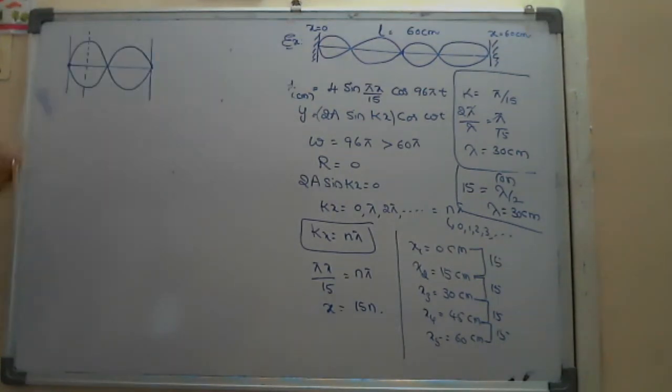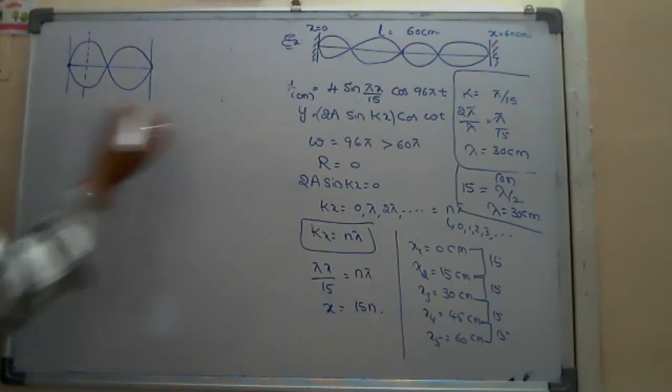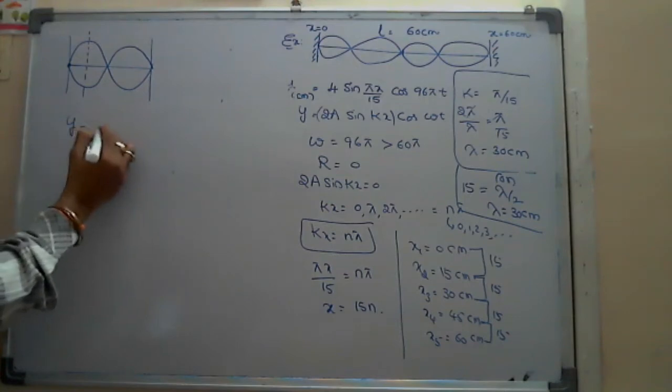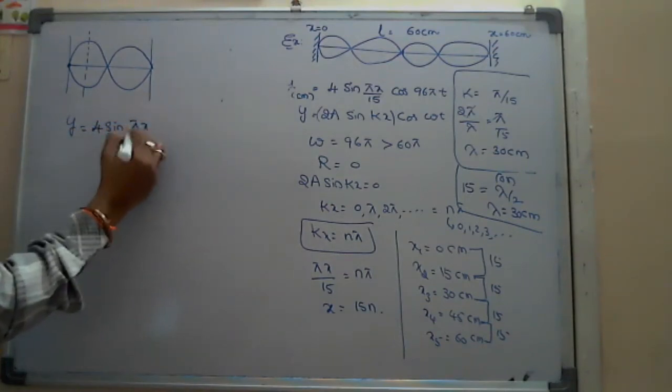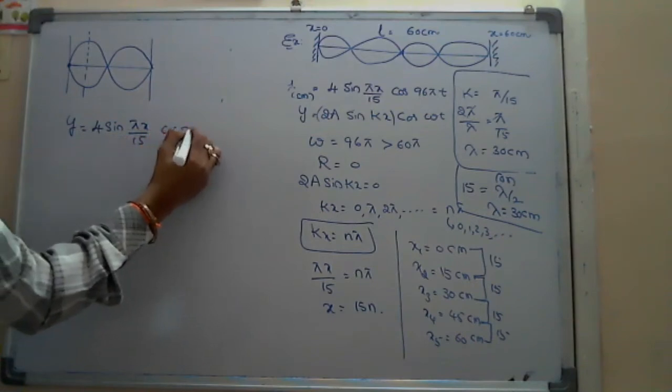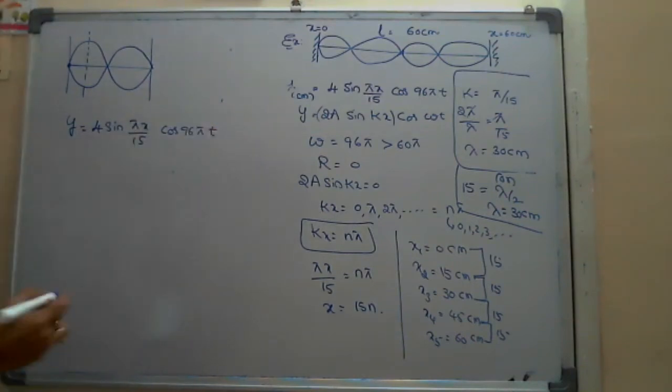So at what times are these nodes or antinodes actually formed, if they ask? Simple. In the given equation, y equals 4 sin pi x by 15 cos 96 pi t.